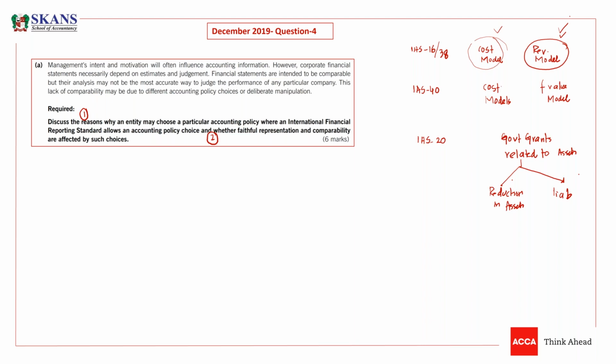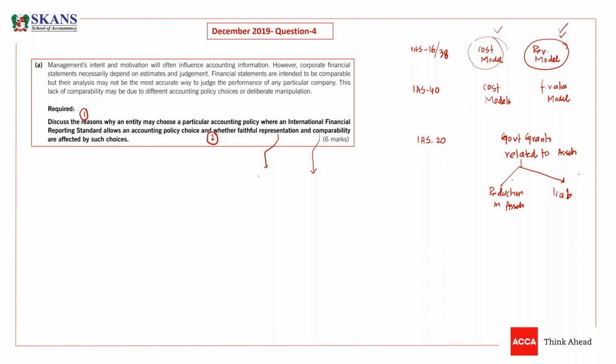When users look at both companies' financials, their profits, net assets, liabilities and profitability will be entirely different under both methods. So yes, comparability will be compromised by giving these choices. Yes, faithful representation can be compromised.